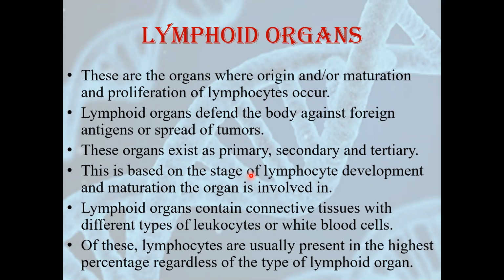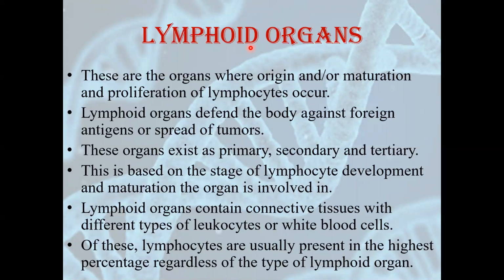Let's talk about lymphoid organs. What are these lymphoid organs and why are they called lymphoid organs? Because they are responsible for production of lymphocytes. Lympho. You can see here. So from here only the word has been used. Lymphoid organs are actually the organs where origin and maturation or growth proliferation of lymphocytes will occur.